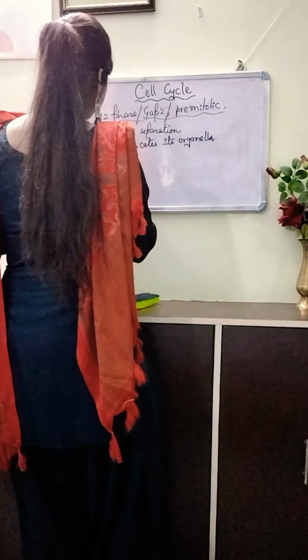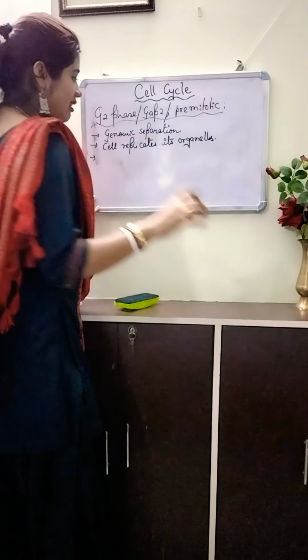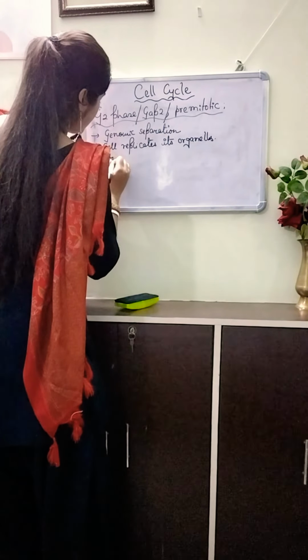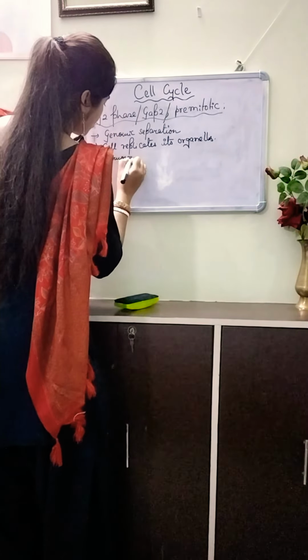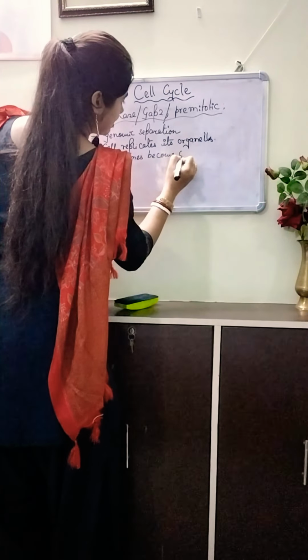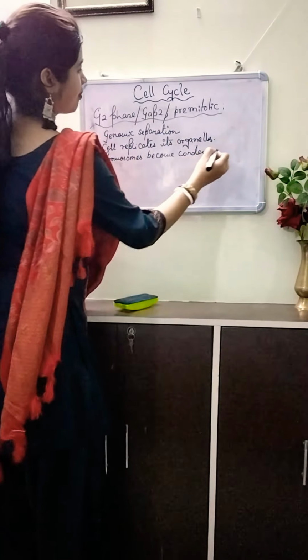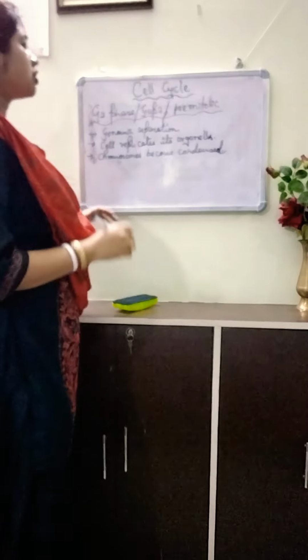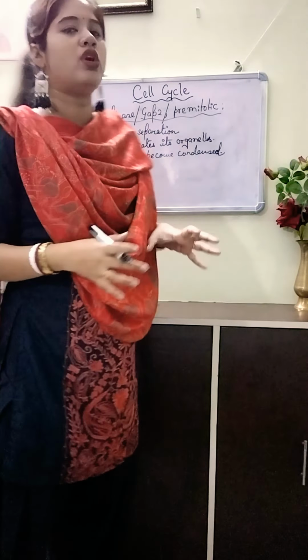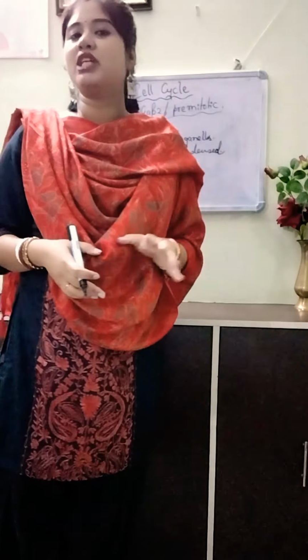Third one, chromosomes become condensed. Chromosome condensation occurs. So this is what the G2 phase, or the gap 2 phase, or the pre-mitotic phase is about.